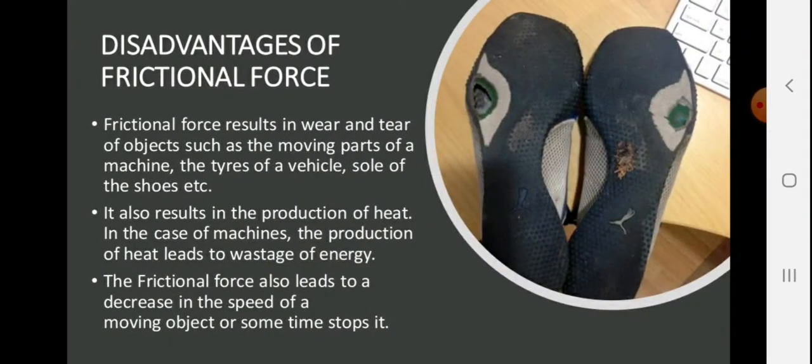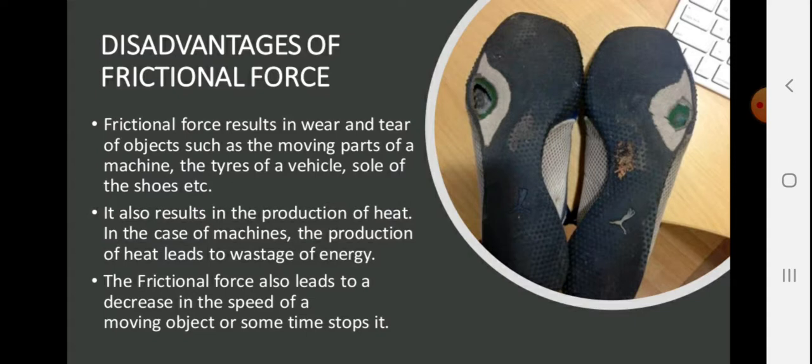What are the disadvantages of frictional force? The frictional force results in wear and tear of objects such as moving parts of machines, tires of vehicles, soles of shoes, etc. It also results in the production of heat. In the case of machines, the production of heat leads to waste of energy.